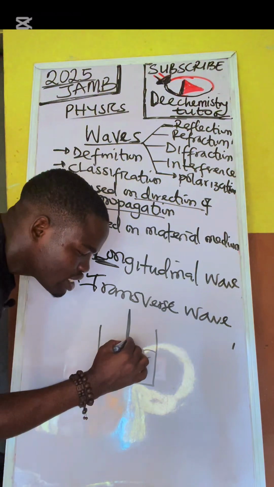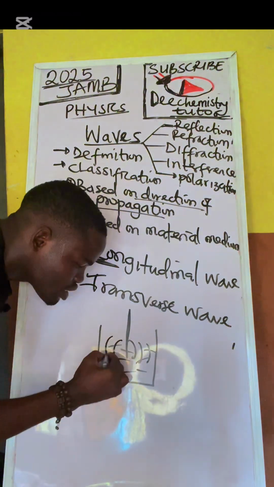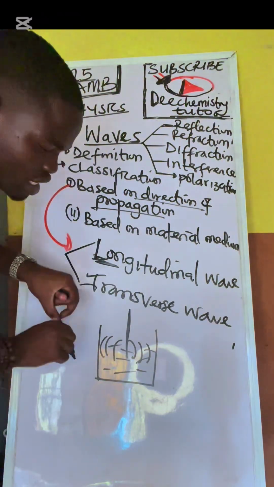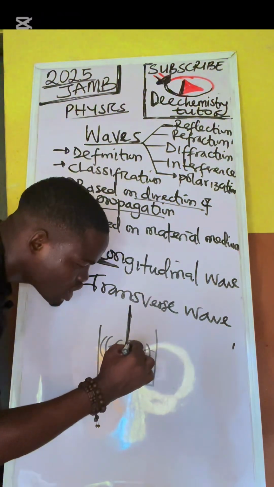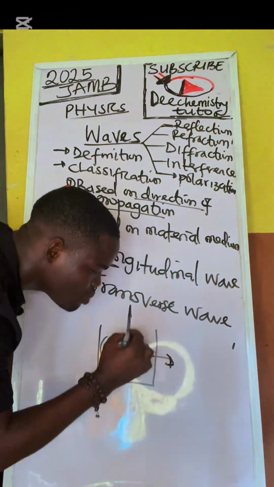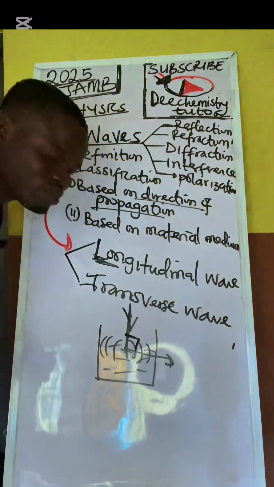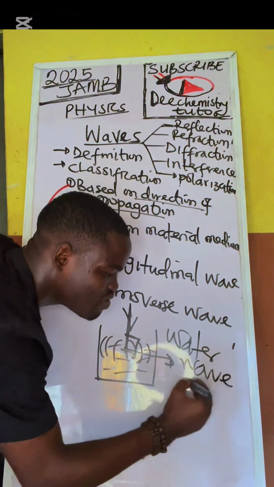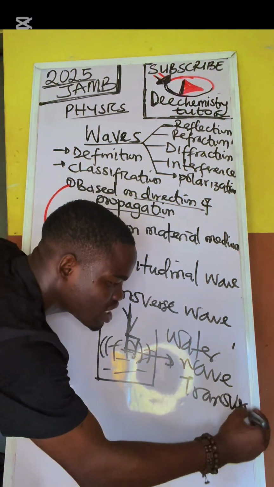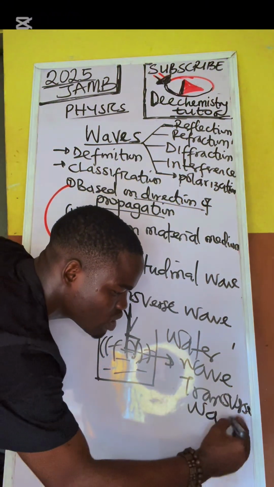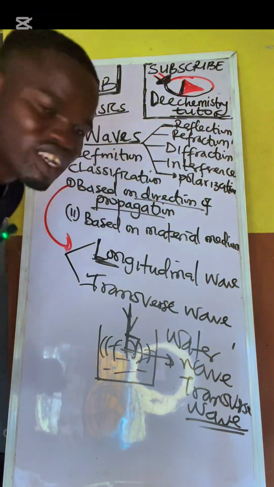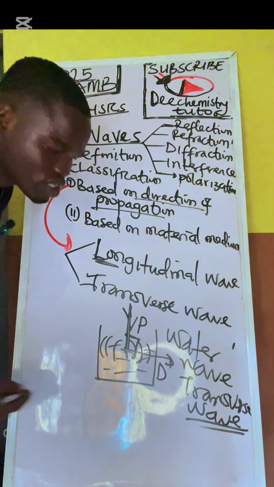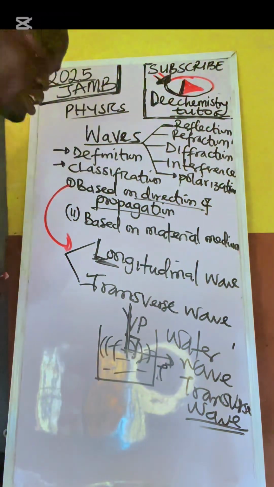Now, you see that the direction of propagation and the direction of travel are perpendicular. That is why, and this is a JAMB question, water wave is a transverse wave. Please take note. Because the direction of propagation is perpendicular to the direction of travel.